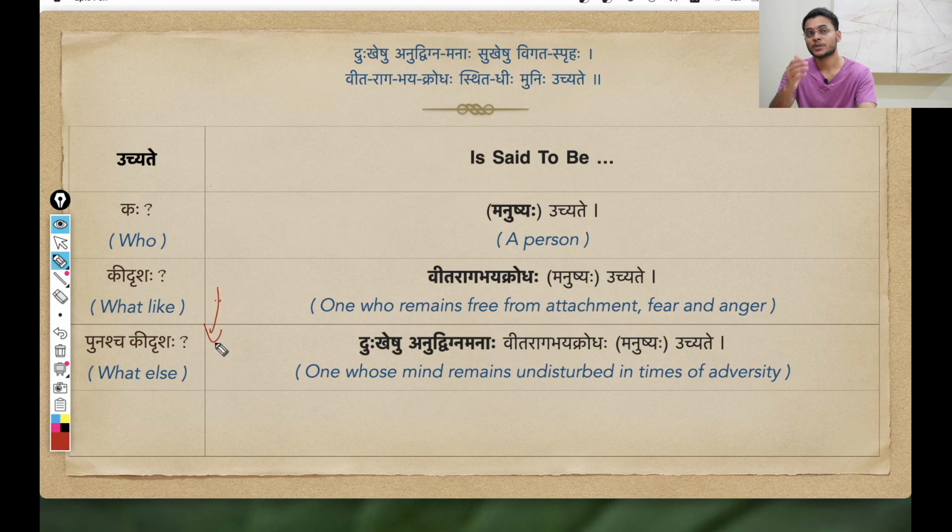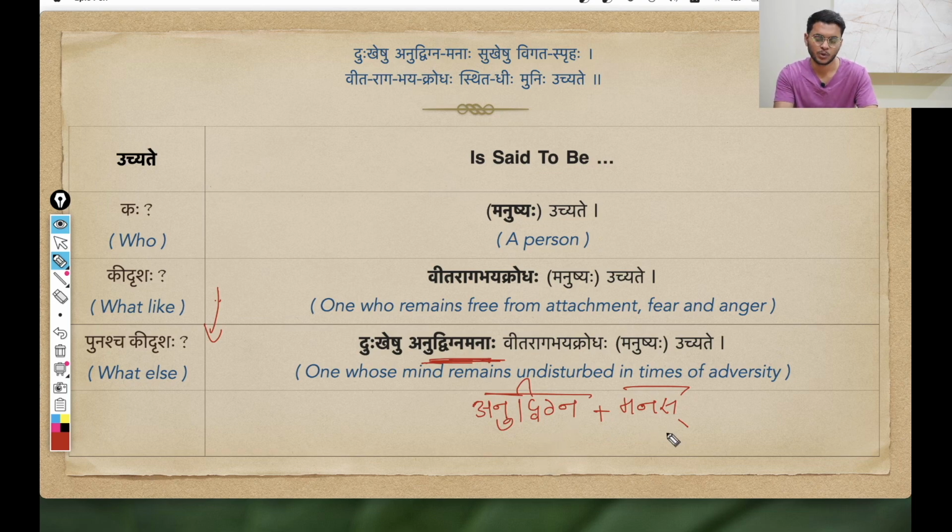But then he mentions further qualities of such a person. Now he is saying Dukkheshu Anudvigna Manaha. You see this pada Anudvigna Manaha. This is also a samasa, and in this samasa you can spot these two padas, Anudvigna and Manas. Manas basically means mind. Mind is loosely used in the sense of mind, intellect, intelligence; contextually, we see what fits better. But anyway, Manas is generally translated as mind, the common translation. Anudvigna basically means one who is undisturbed, one who is calm.